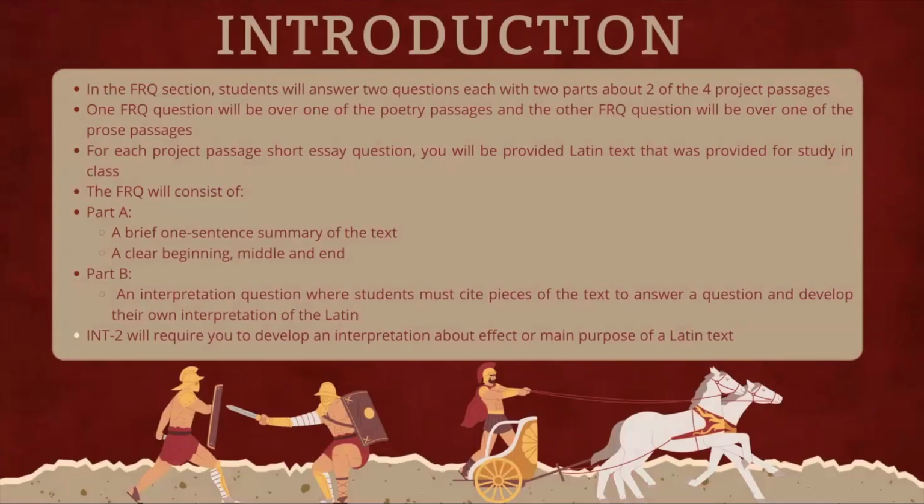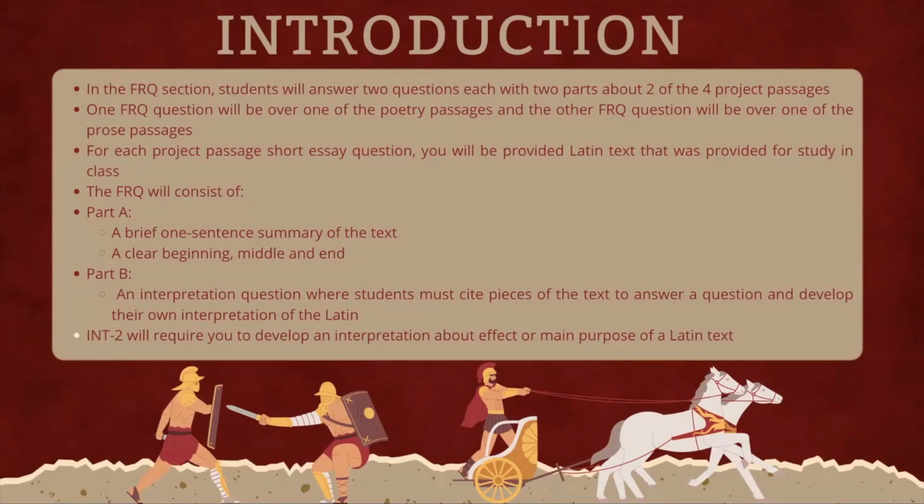In the FRQ sections, students will need to answer two questions, each with two parts, about two of the four project passages. The first of the questions will be sourced from one of our poetry passages, and the other will be sourced from prose. For each project passage short essay question, you will be given a Latin text that was provided for study during the school year, and you would have gone over this text in class. This is what the FRQ will consist of.